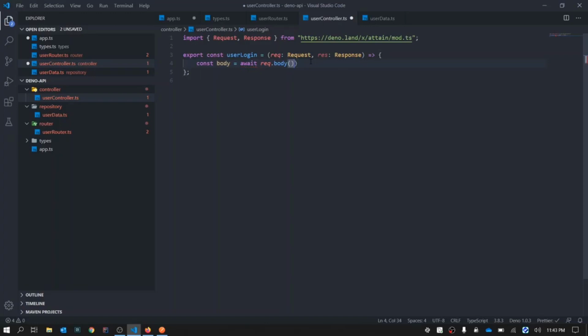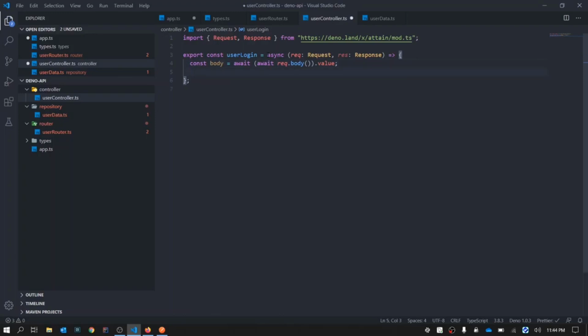To extract the value, we have to call await again, dot value here. Now, why is it giving an error? The error is because we haven't written async. Whenever you write await, you need to have an async function. Now, await is done. We have the body.